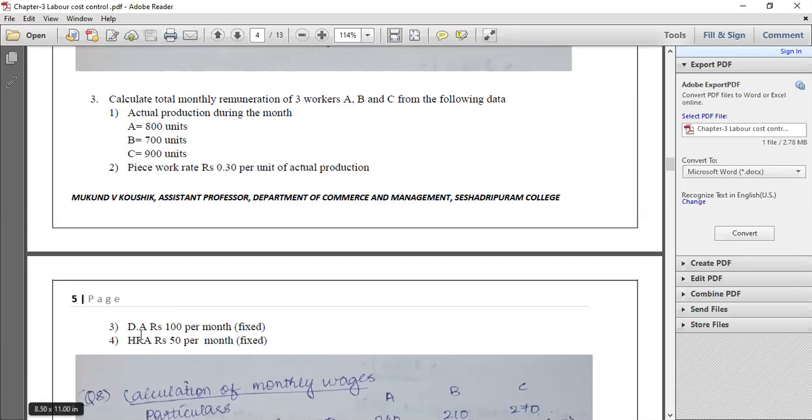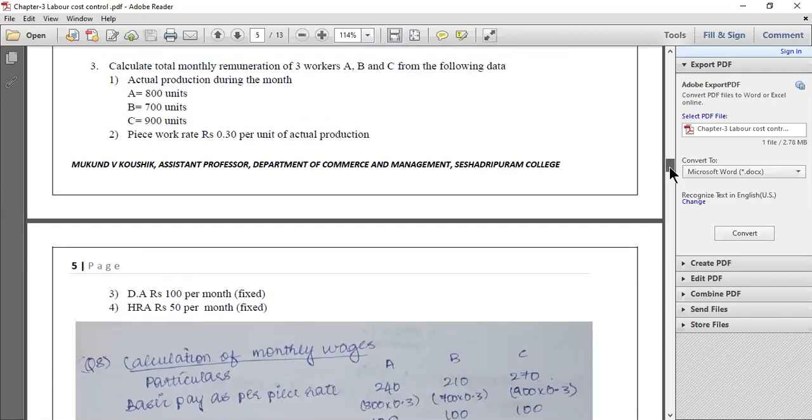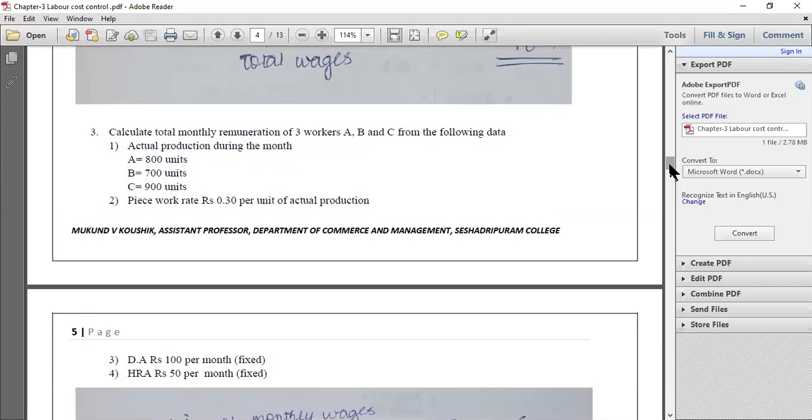Now again they have given DA, dearness allowance, is rupees 100 per month, which is fixed, and HRA, house rental allowance, which is rupees 50, that is also fixed. So how do we find out the monthly wages of all the 3 workers? First we will find out the piece rate wages. For Mr. A, it will be 800 units into 0.30. For Mr. B, it will be 700 units into 0.30, and for Mr. C, it will be 900 units into 0.30.